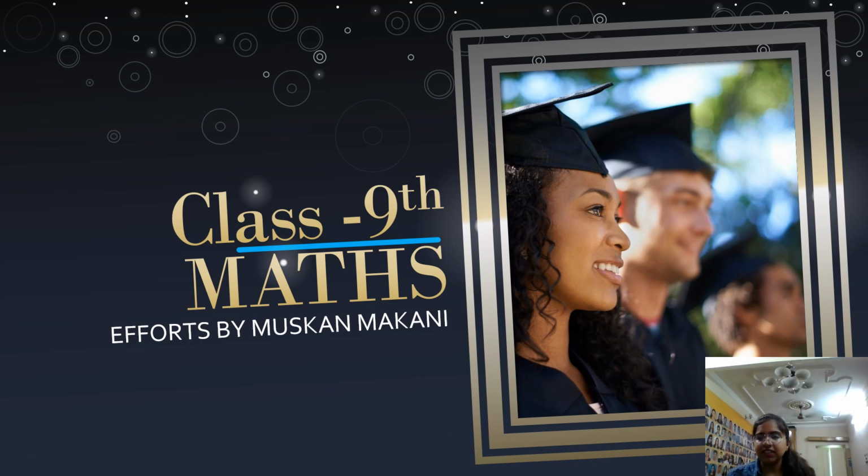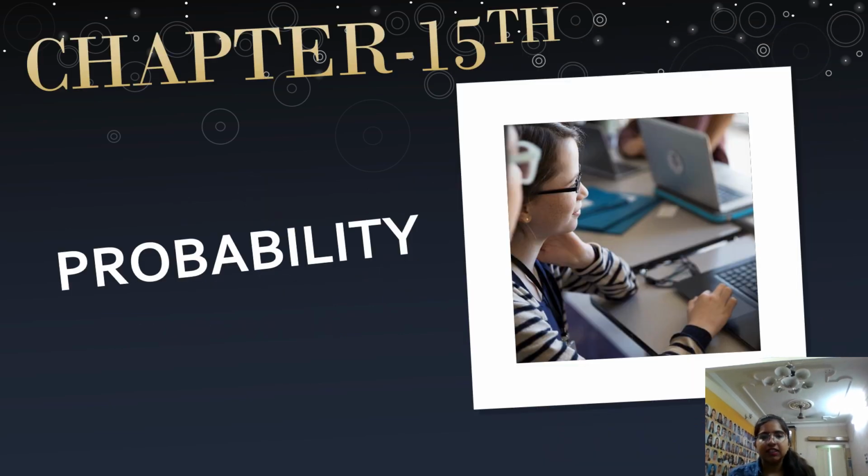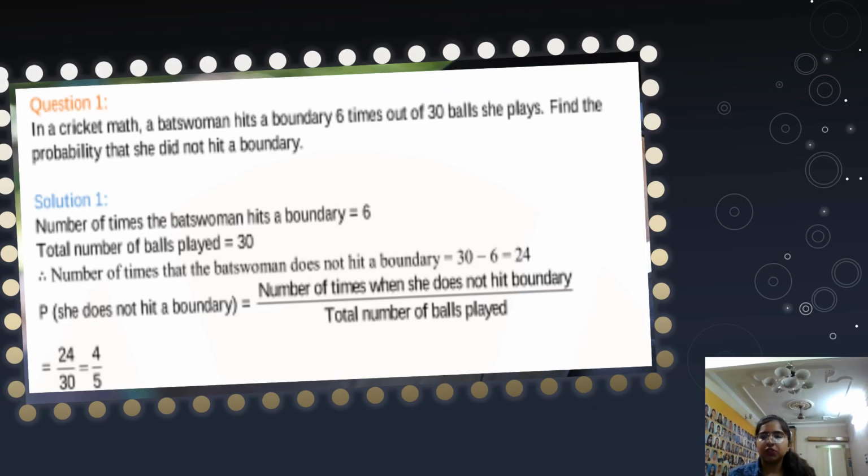Okay, let's start our mathematics class, chapter probability. Before starting, first of all, I would like to explain what is probability. You know very well, probability is the chances of something, how likely the outcome will come. This is called the probability.